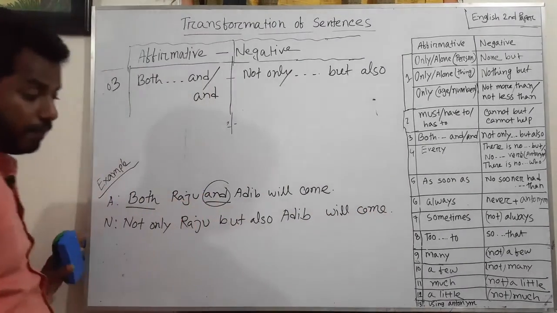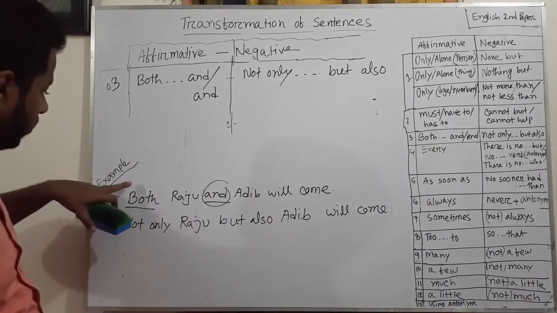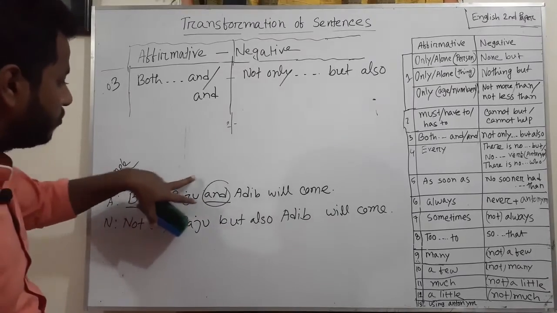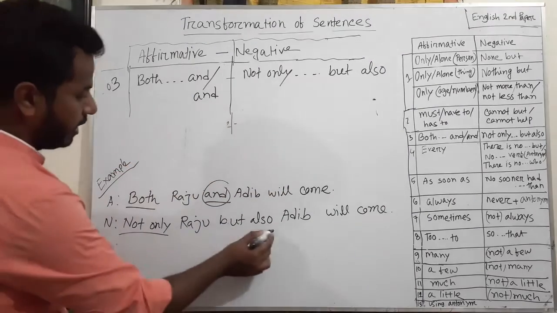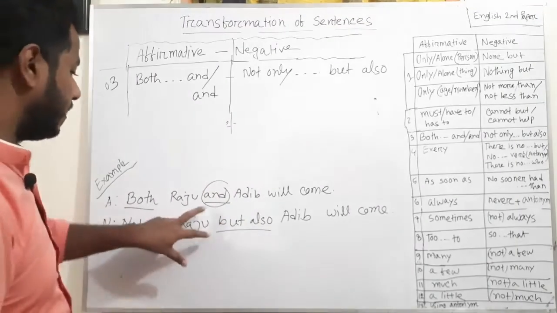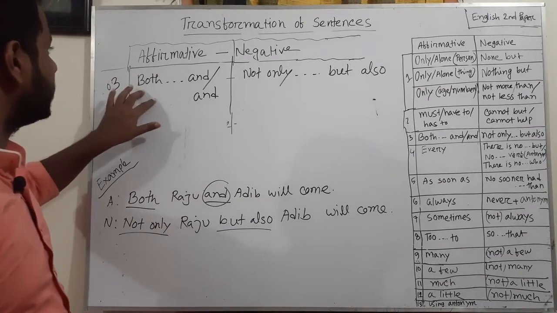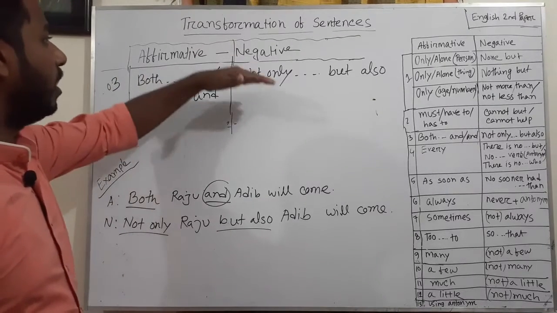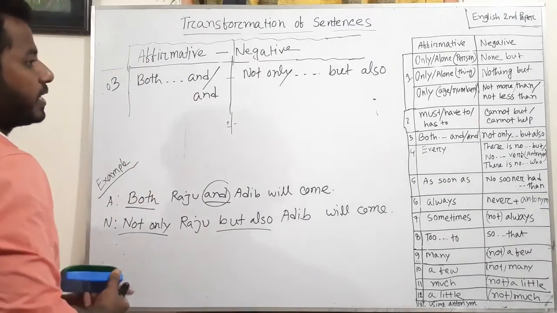But if in an affirmative sentence there is no both, just and, for example, Raju and Adib will come, you can use not only and but also for and in the negative sentence. So if in an affirmative sentence there is both... and, or just and, you can use not only... but also in the negative sentence. Okay, next rule.